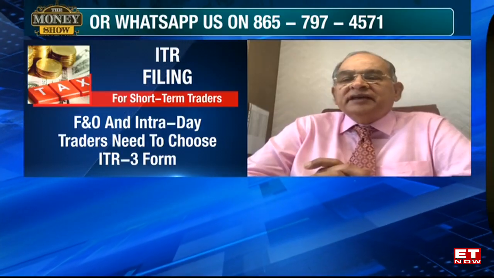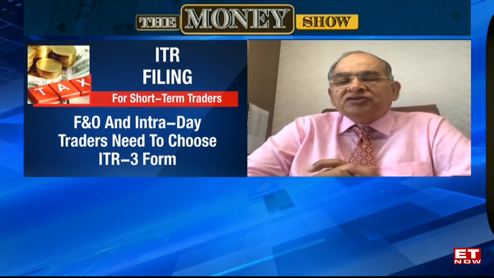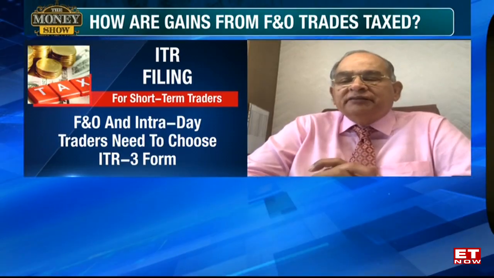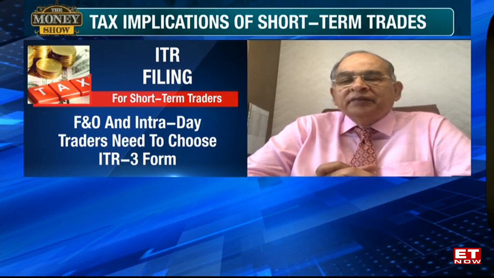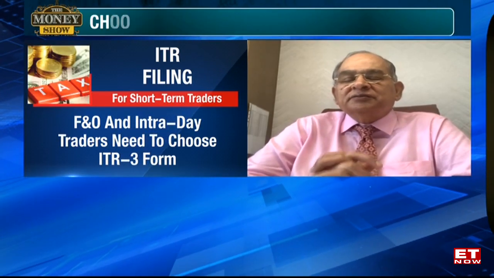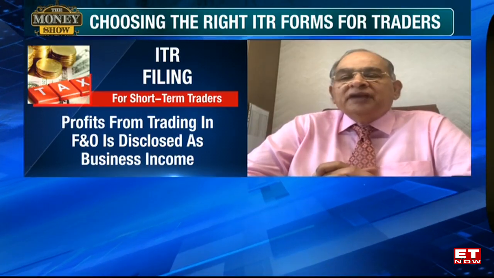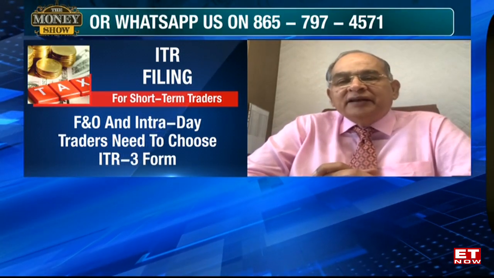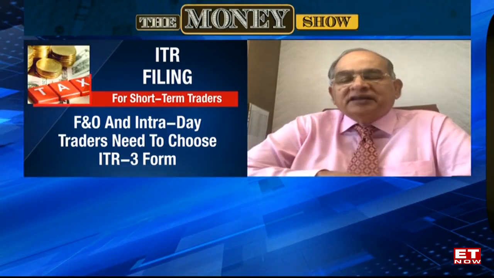Now, the second question is intraday trading. If you say my trading is, I just bought in the morning, and in the afternoon I squared it off by closing, by selling again, it means neither have you taken delivery nor given delivery. And the law says very clearly, in case you have not taken delivery and given delivery, then it is considered as a speculation activity, and speculation will be a separate head of income, and you will have to file your same return but under the speculative income. In case there is a loss on speculation, the return also has to be filed in time. And the loss on account of speculation is allowed to be carried forward for 4 years and not for 8 years.